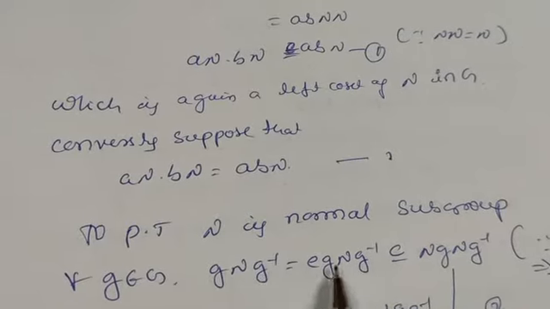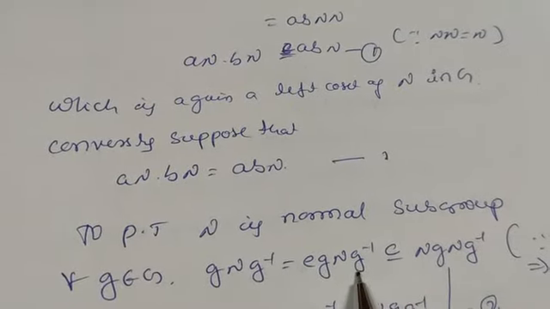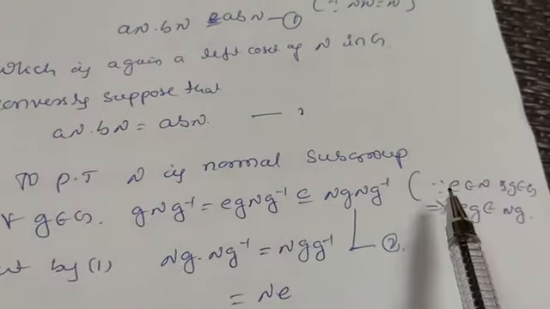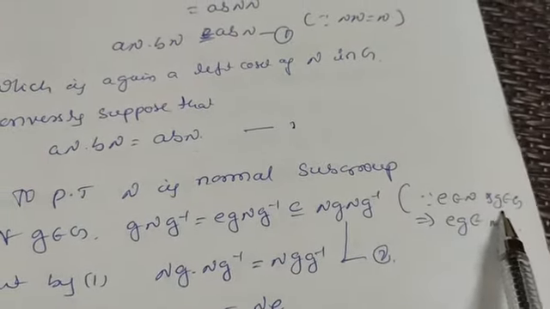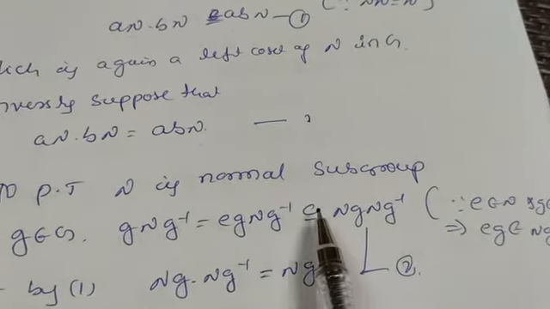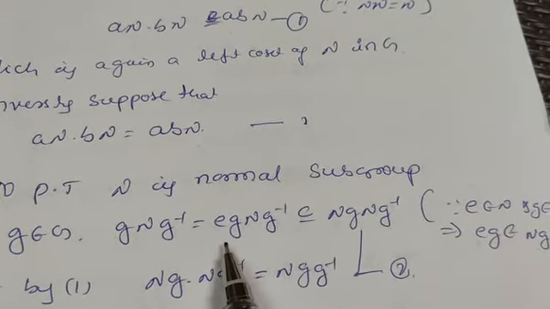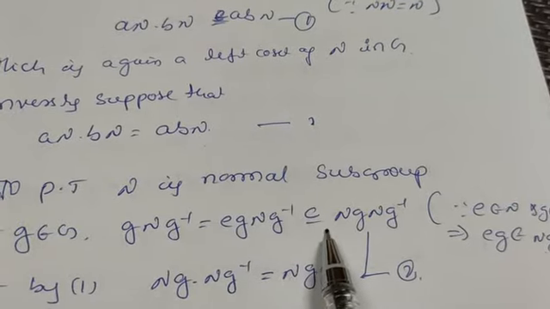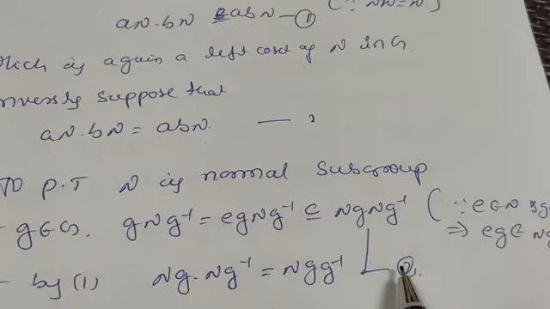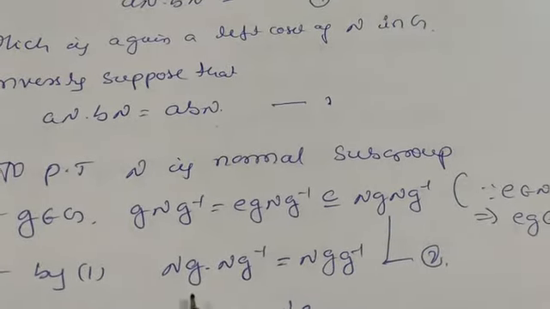So e into g, this N into N into g inverse as it is, is contained in, as we have done in the previous case, e belongs to N, g belongs to G, implies e into g belongs to N into g. We can write here this eg is contained in Ng, and this N into g inverse as it is. Take this one as equation number 2.